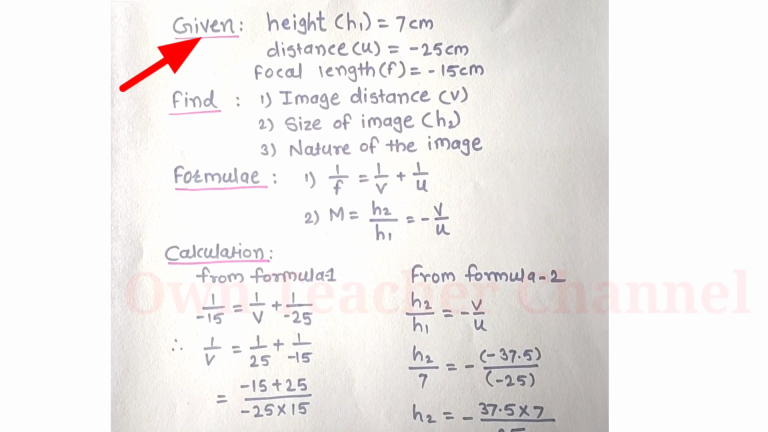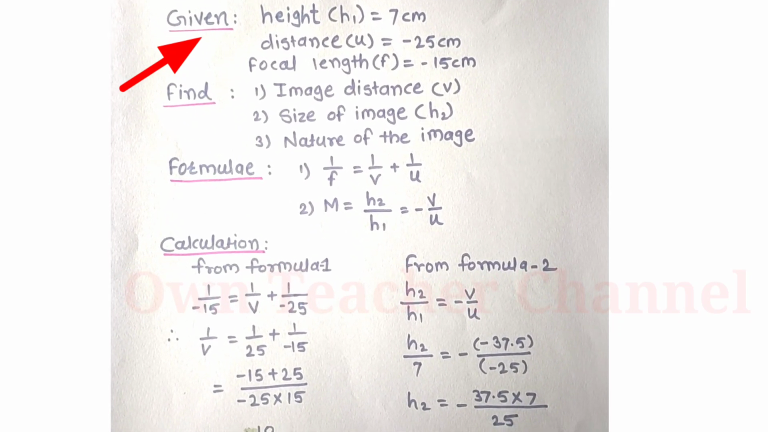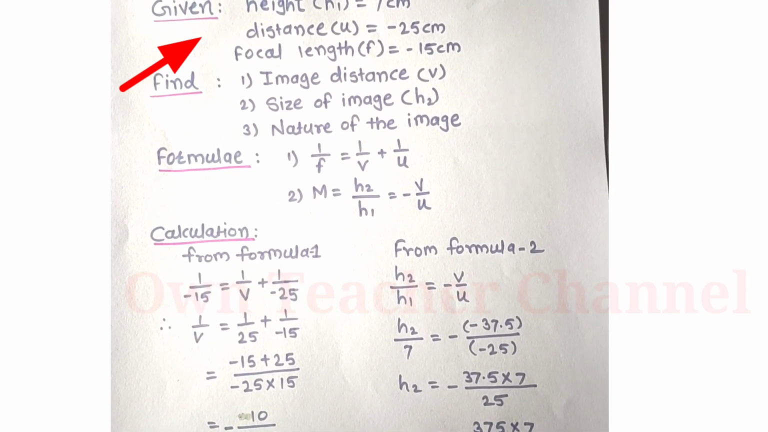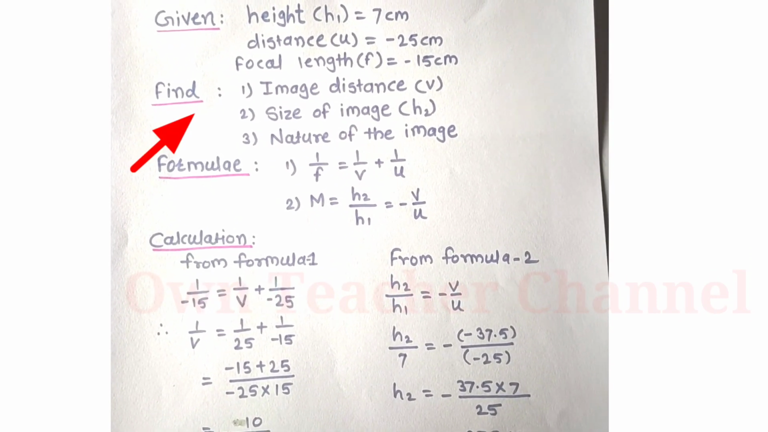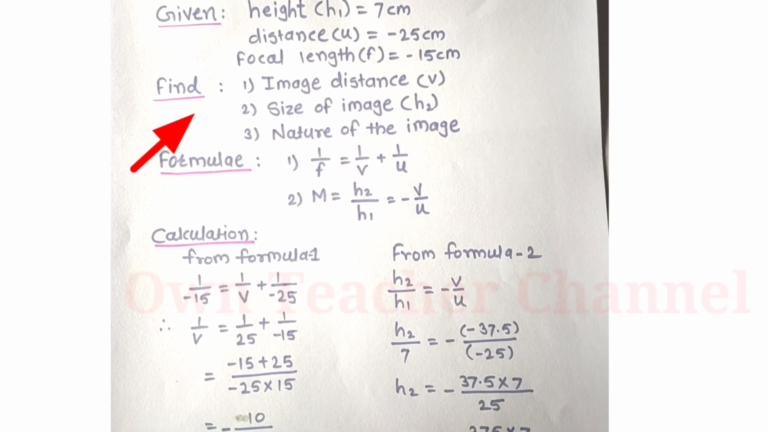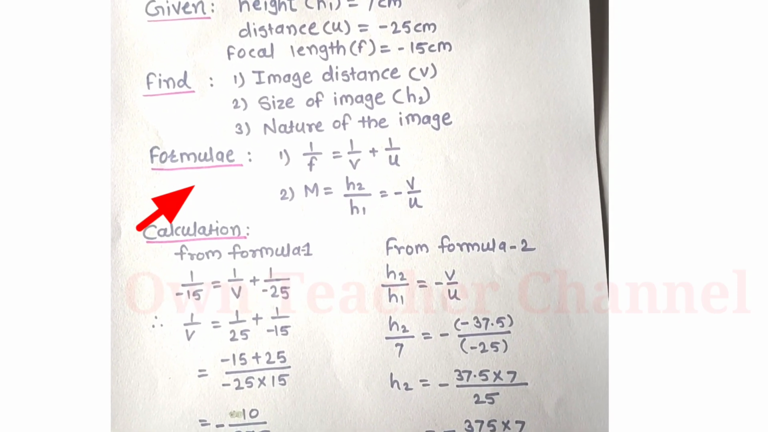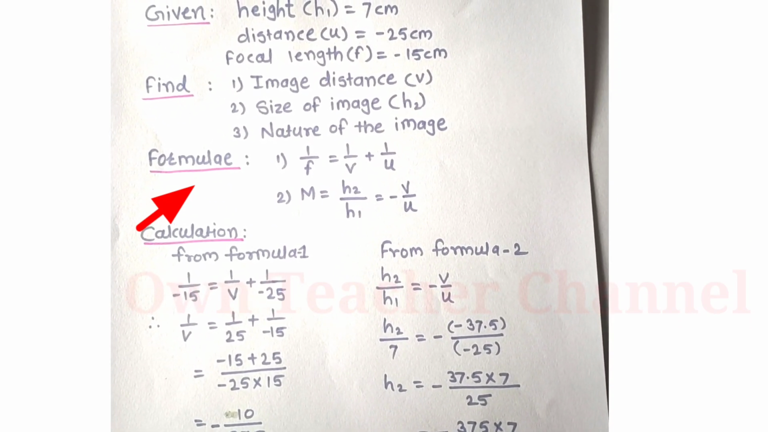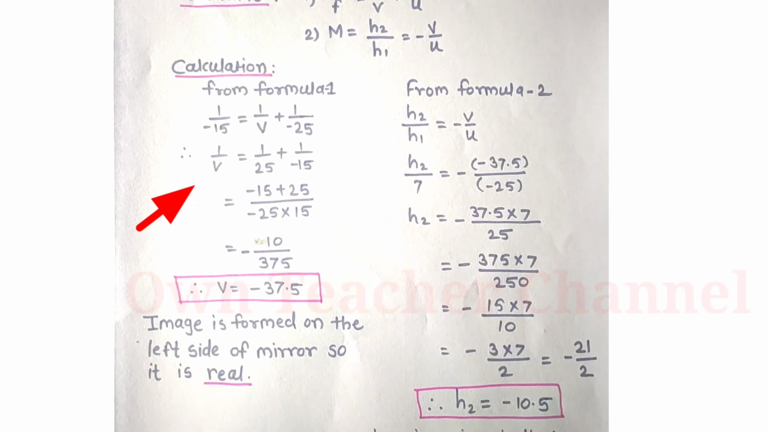In this problem, given height h1 is equal to 7 cm, distance u is minus 25 cm, and focal length is given minus 15 cm. And we have to find out here image distance v, size of image h2, and nature of the image. So our formula is 1 upon f is equal to 1 upon v plus 1 upon u. And second formula is magnification h2 upon h1 is equal to minus v upon u. So we will start our calculation now.